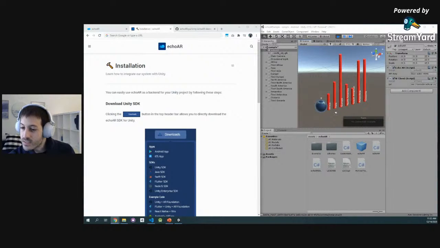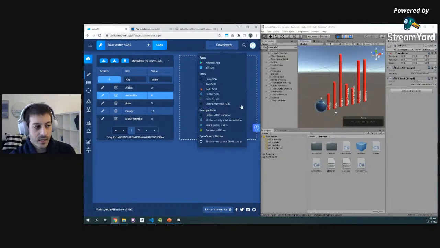Another question. Oh, it's the same question on Flutter. I'm not sure I get that question specifically, but you can use Flutter and Echo AR really easily in augmented reality. Here's the link I shared for a specific Flutter project, and here's our Flutter SDK. Really easy. You can do something really, really cool.